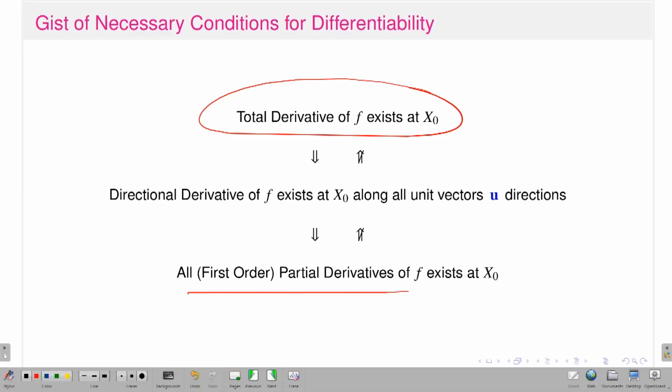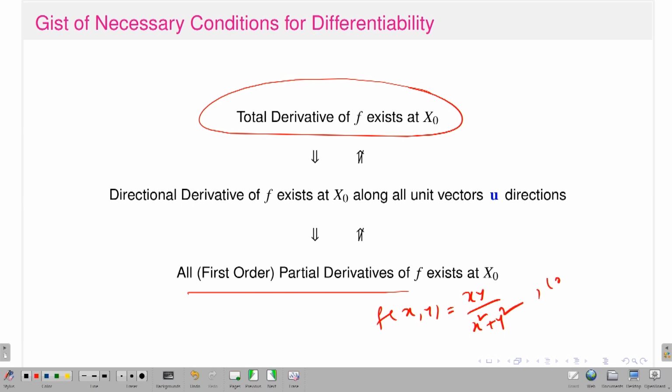That means existence of partial derivatives will not imply the existence of directional derivatives in all directions. Existence of directional derivative in all directions will not imply that my function is totally differentiable. If you remember, in my last lectures I talked about various examples. For example, this sort of function, f of xy, which is equal to, I think, xy divided by x squared plus y squared.